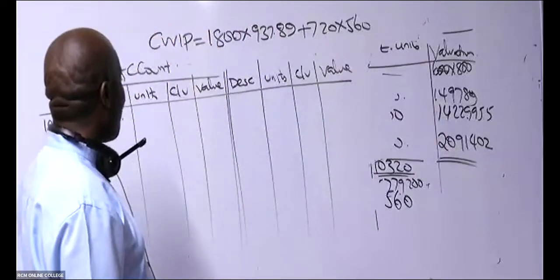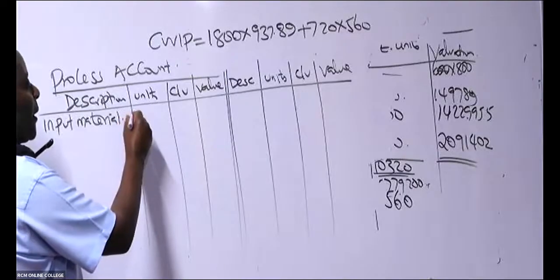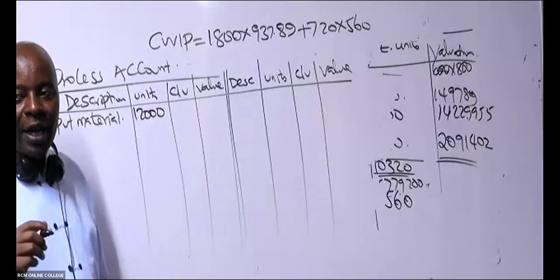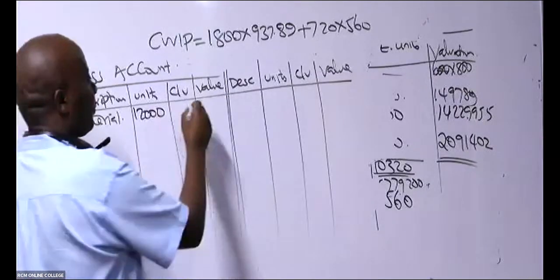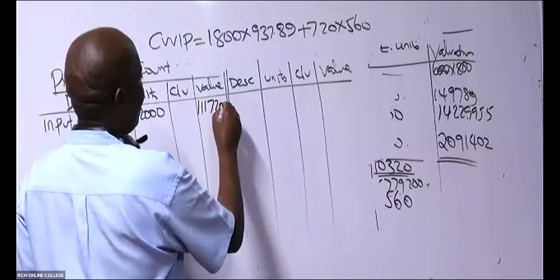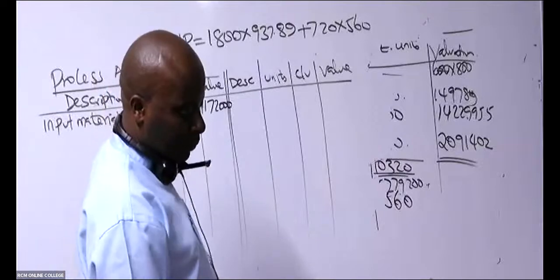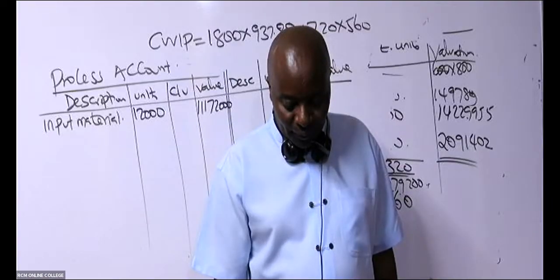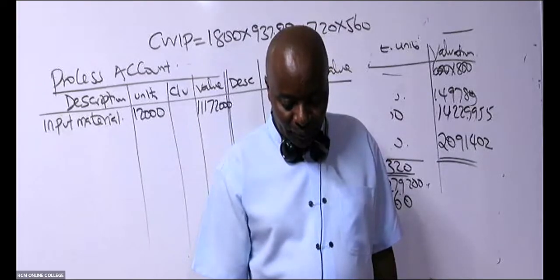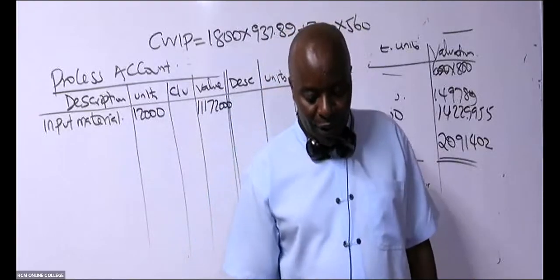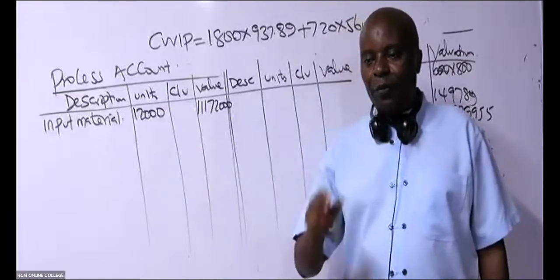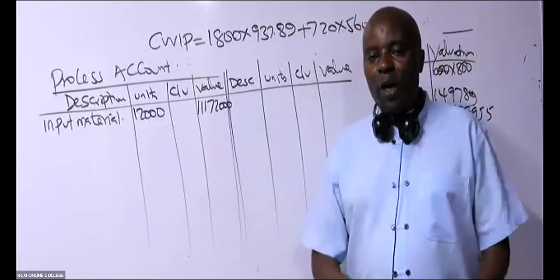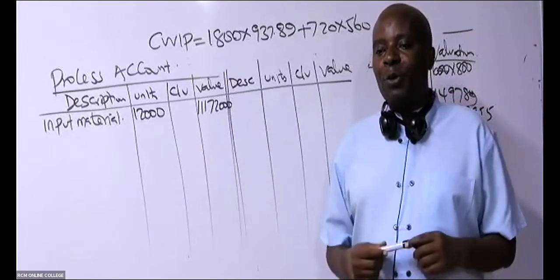So input materials, is there somebody who can remember that they were 12,000? And what was the total cost for these input materials? 11,172. Yeah, 12K units. And then we had gotten the total cost before we subtracted the normal loss: 11,172,000. I would want a confirmation from you that you are able to follow up to here.